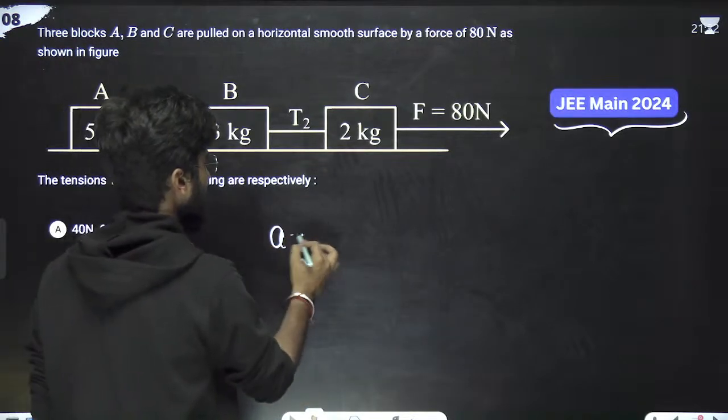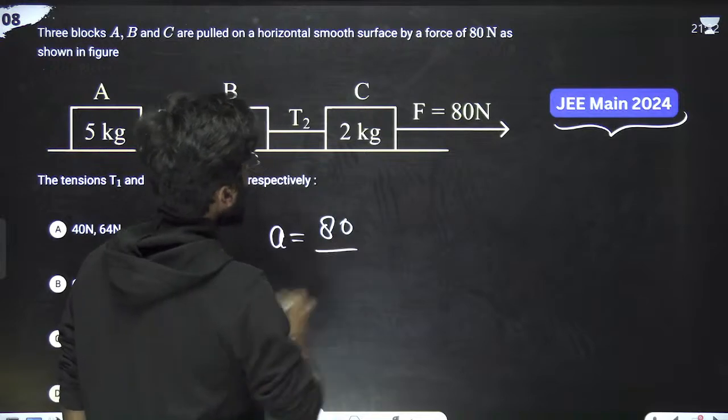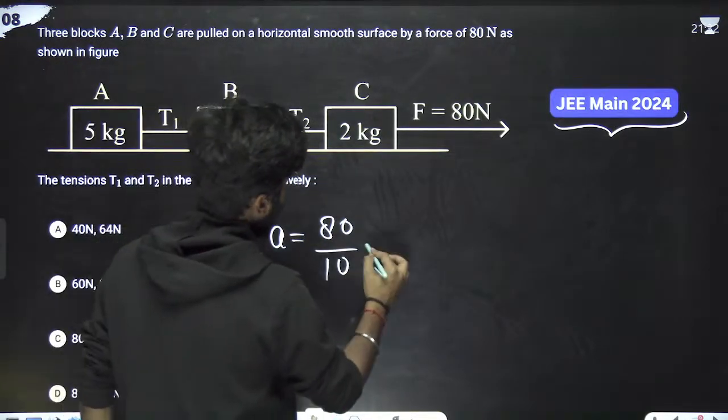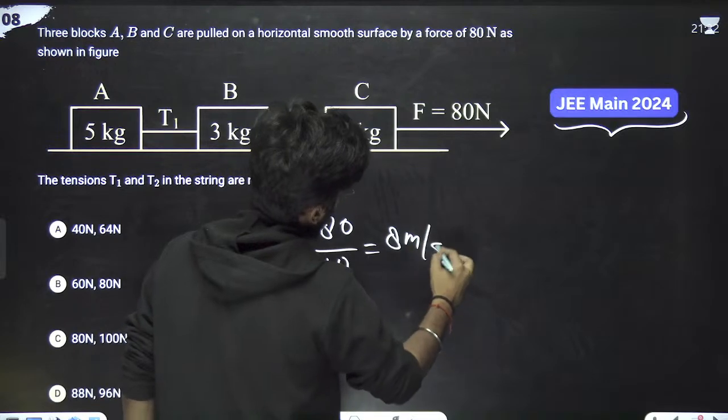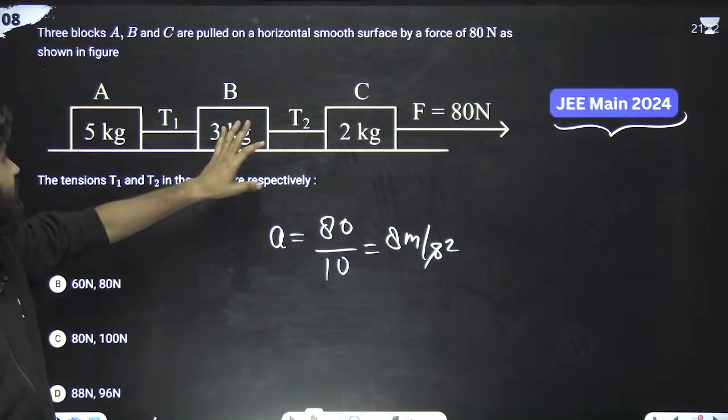What is the total acceleration? Acceleration is what? Force upon mass. What is the total force? 80. Upon mass is what? 5, 3, 8. 8 plus 2 means 10. So it is 8 meters per second square. Now just look at this. What you have to find? You have to find the value of T1 and T2.